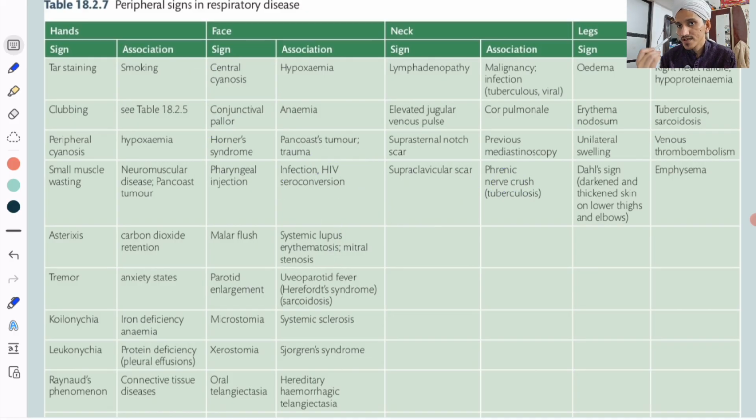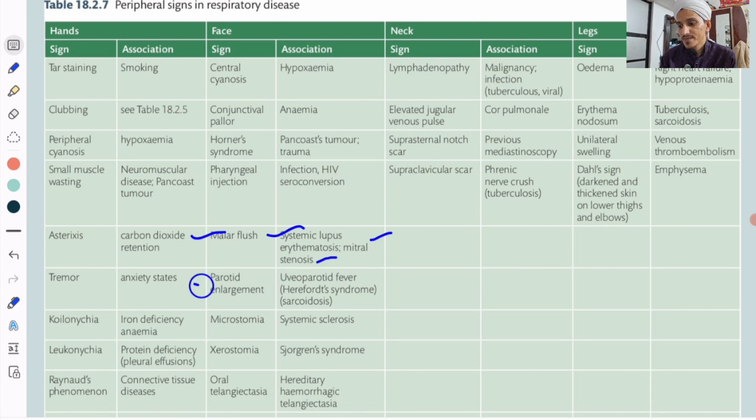Malar flush, both cheeks, that can be true in SLE, as well as in mitral stenosis. In mitral stenosis, it is because of congestion. In SLE, it is erythema, a rash. But in mitral stenosis, it is because of congestion. Malar rash in SLE, as well as in mitral stenosis.